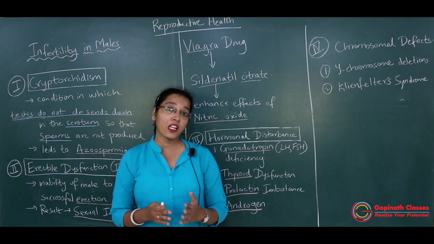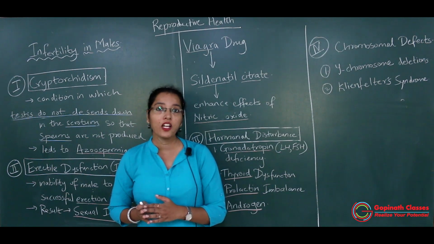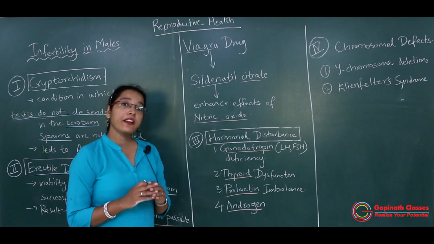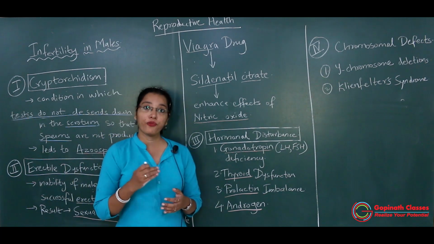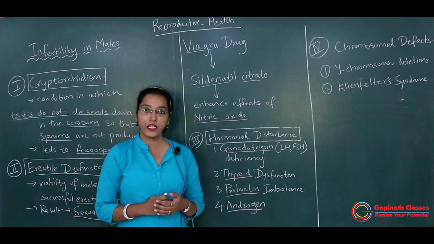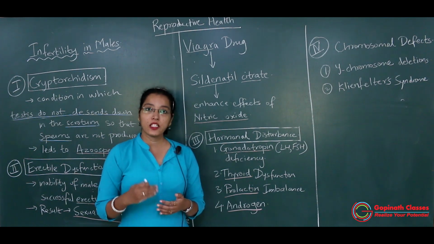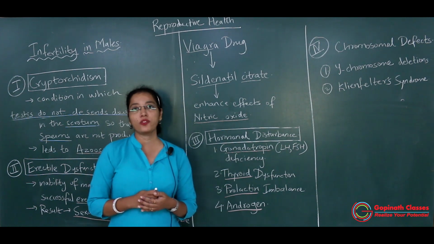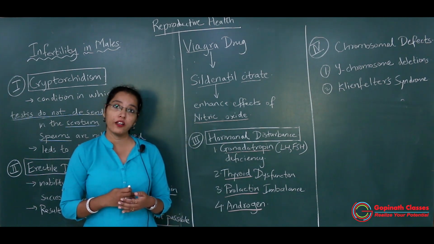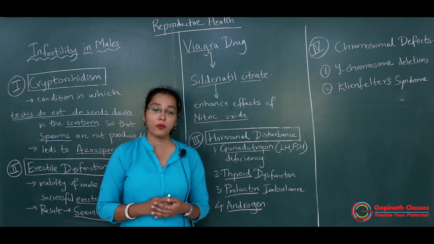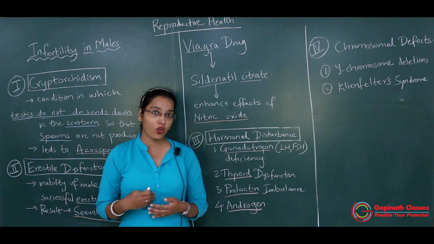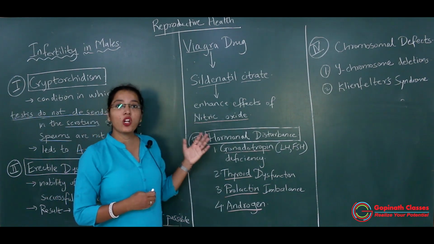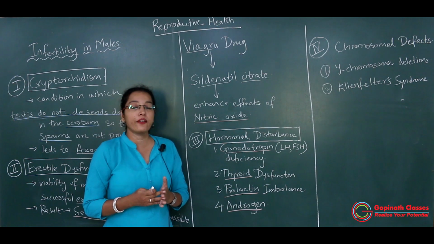So whenever a male infertility test is done, he is advised to do a semen test. Got it? And after the semen test and after knowing the abnormality in the male, we have to find out whether there is hormonal disturbance or not. So for the diagnosis of the different hormone levels and concentrations in the body of the male, different tests of the hormones have to be done. Okay, so hormonal disturbance is also one of the factors for male infertility.